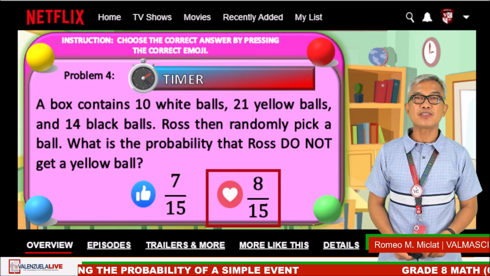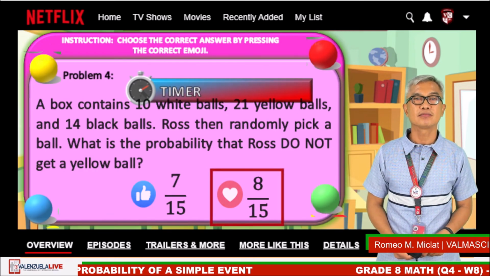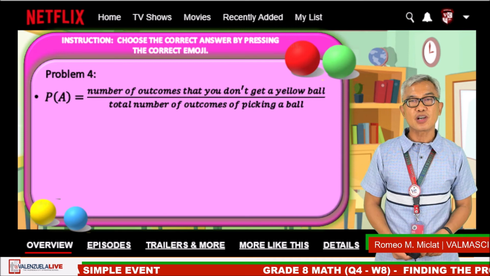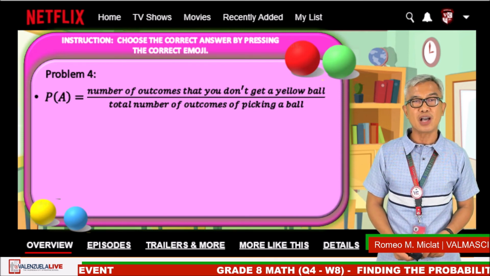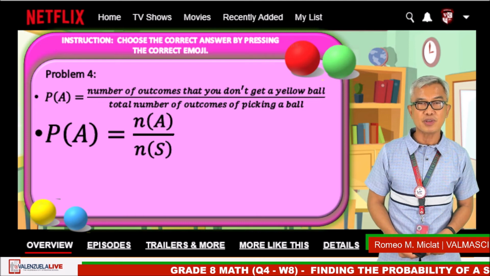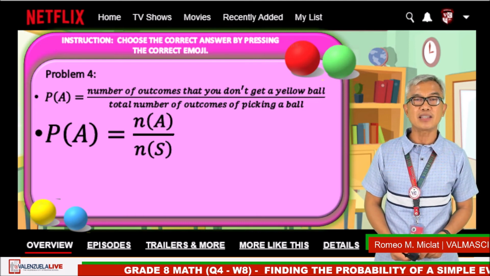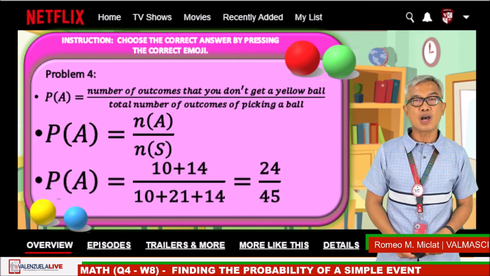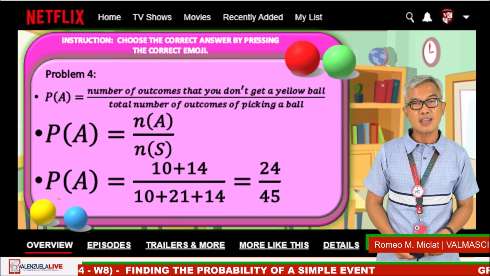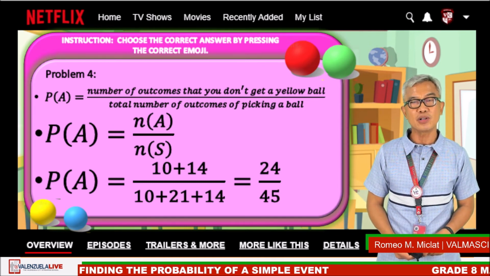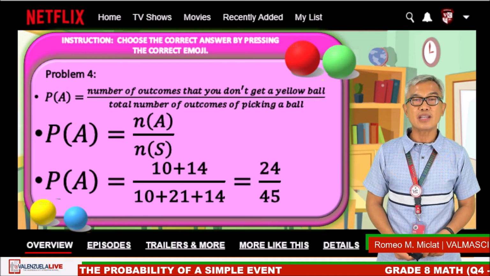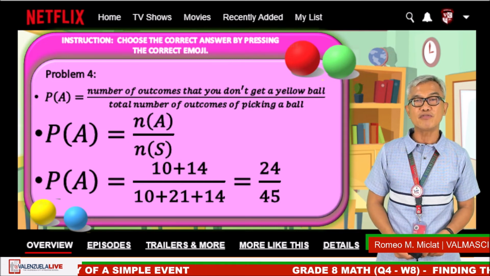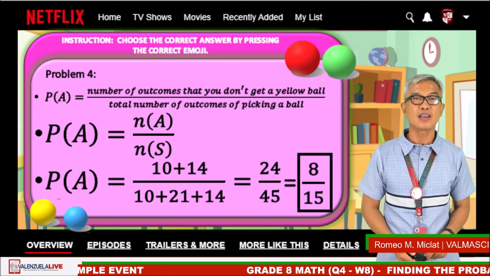Okay, time is up. The correct answer is 8 over 15. The probability of event A is equal to the number of favorable outcomes divided by the total possible number of outcomes, which is the number of events divided by the number of sample space. So substituting to our formula, the probability of event A, which has 10 white balls and 14 black balls, divided by 10 white balls, 14 black balls, and 21 yellow balls, is equal to 24 over 45, which is also equal to 8 over 15.